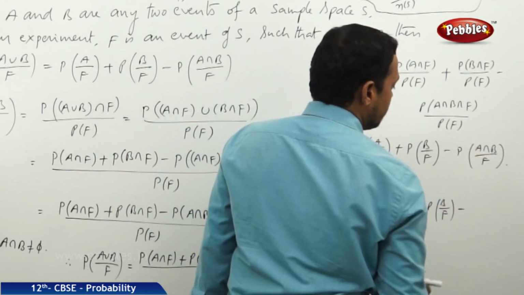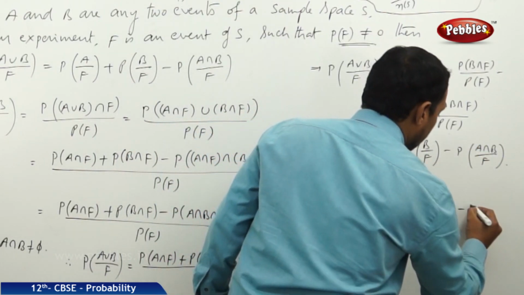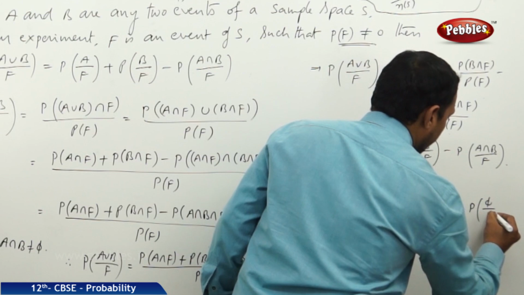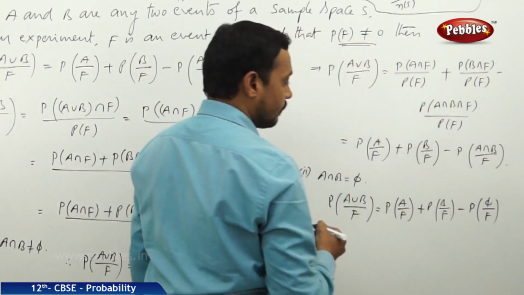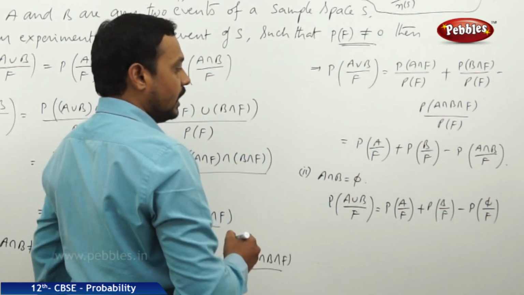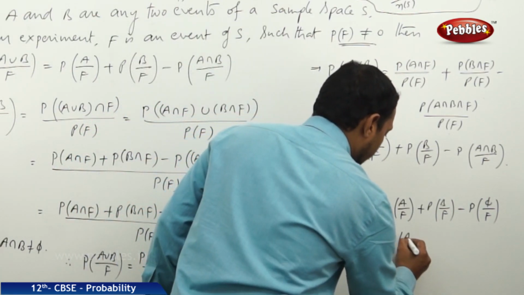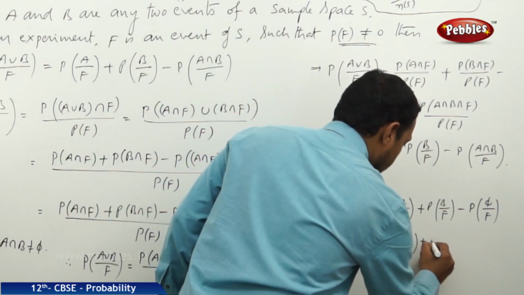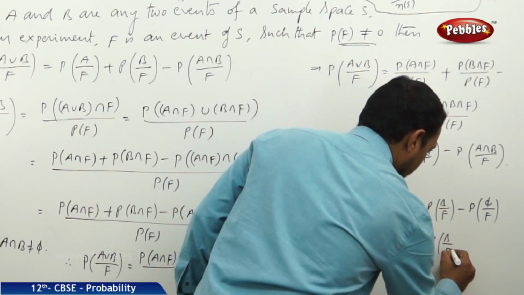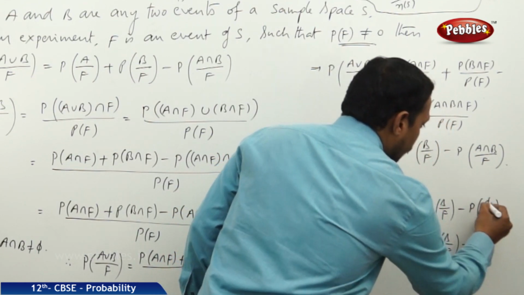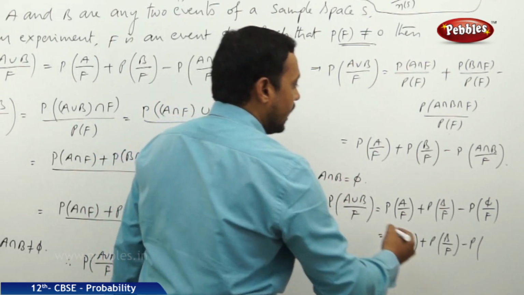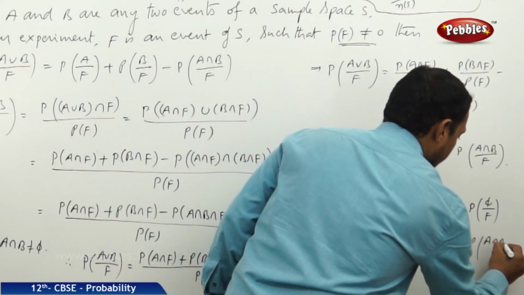A intersection B is equal to phi, so the probability of phi by F. Therefore, it is probability of A by F plus probability of B by F minus probability of phi by F.